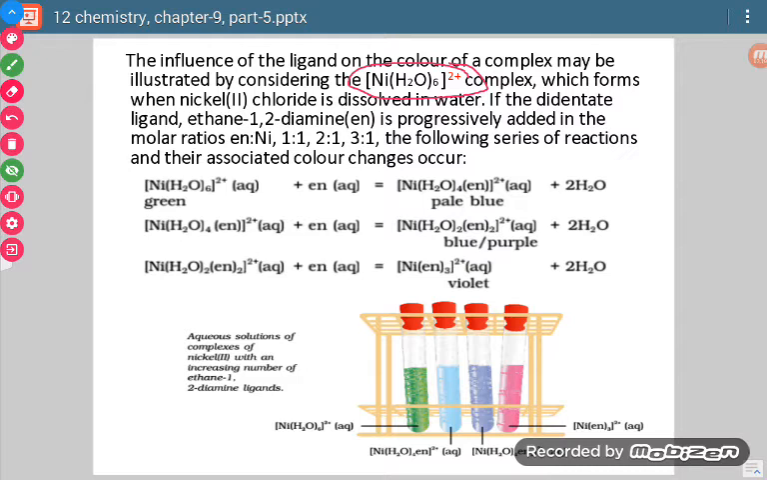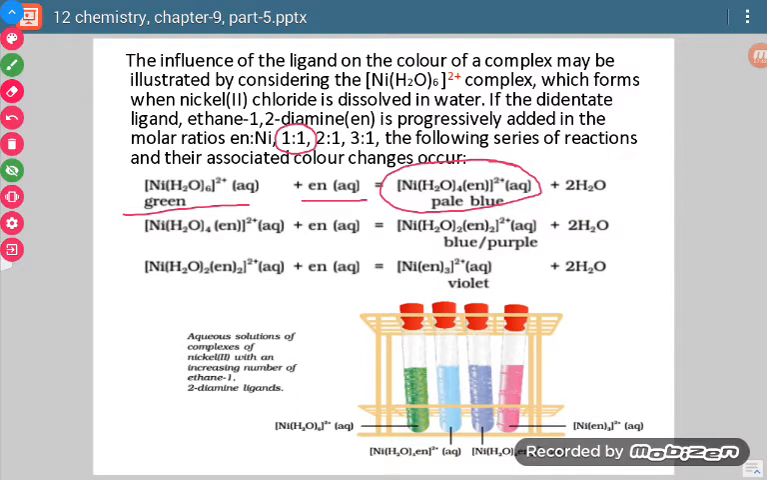Okay, so in this particular complex, if we add ethylene diamine or ethane-1,2-diamine ligand in different ratios, then there is formation of different complexes. Just like if we take en and nickel in the ratio 1:1, meaning en is in the same ratio as nickel, then there is formation of [Ni(H2O)4(en)].